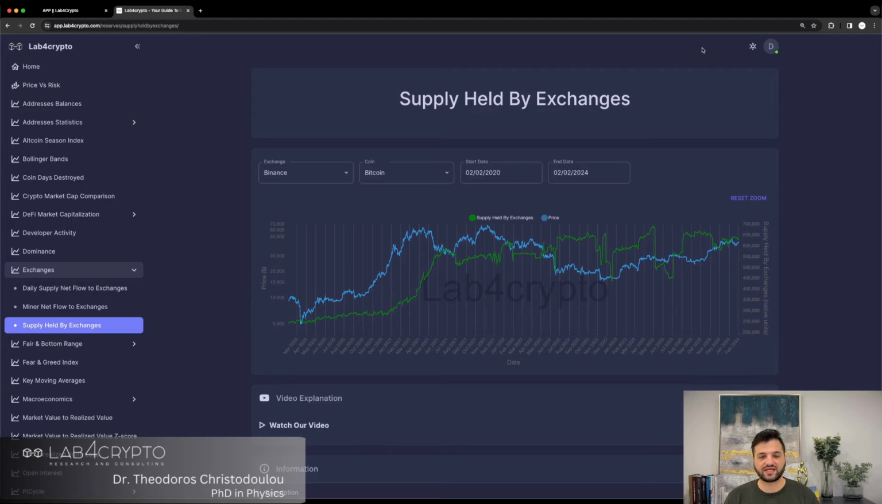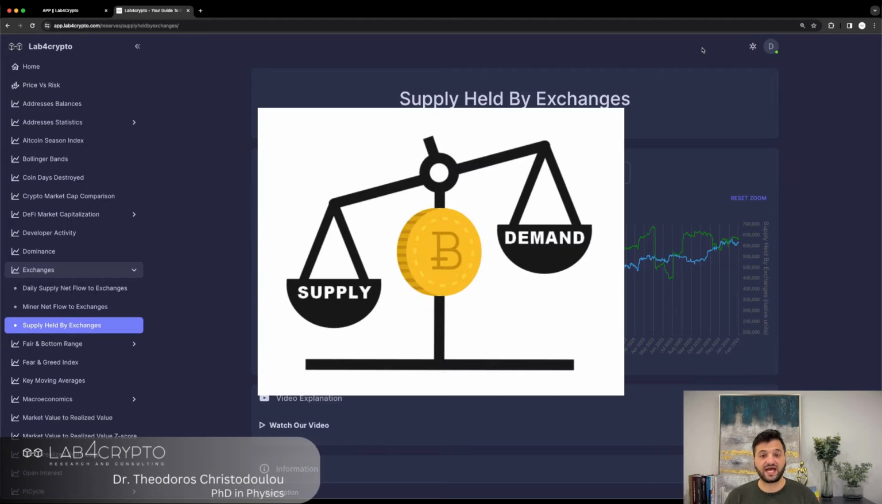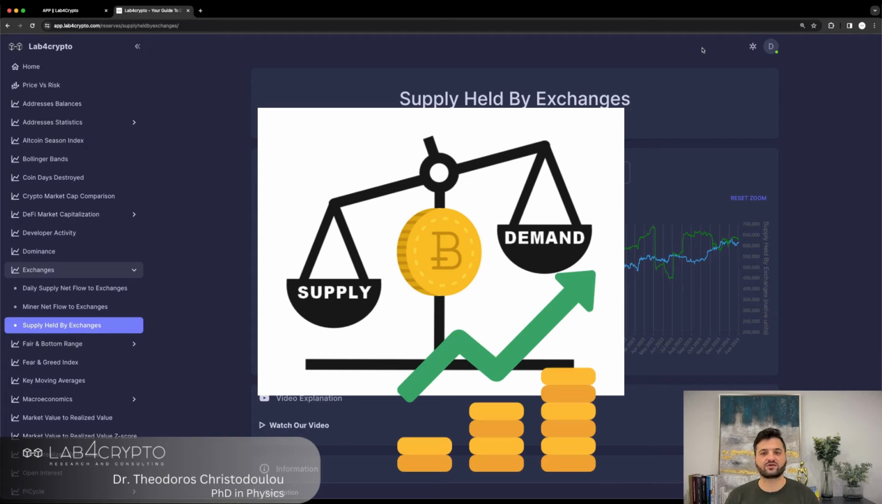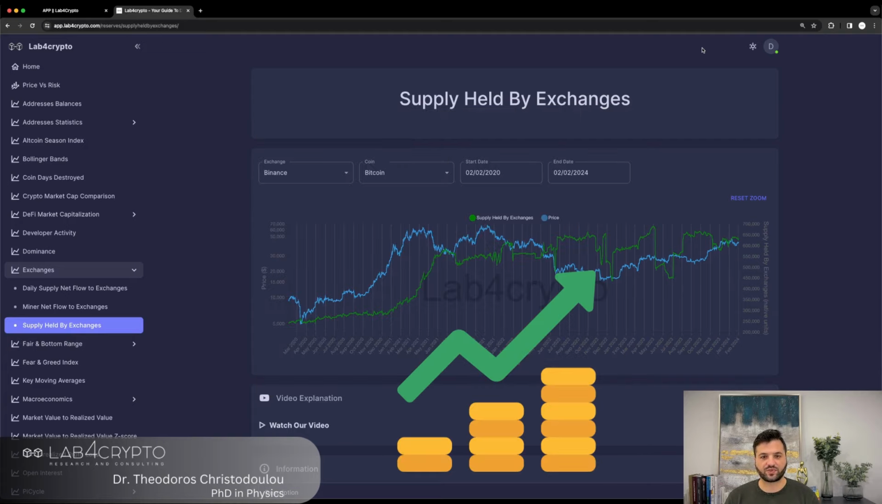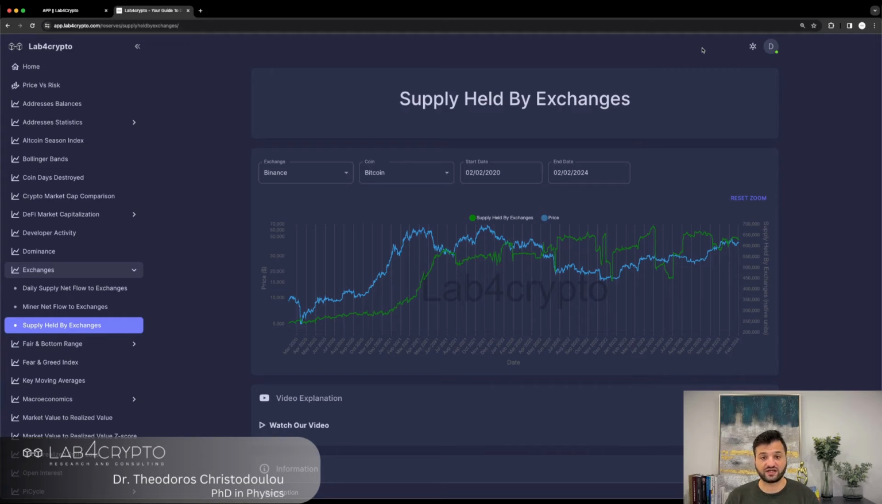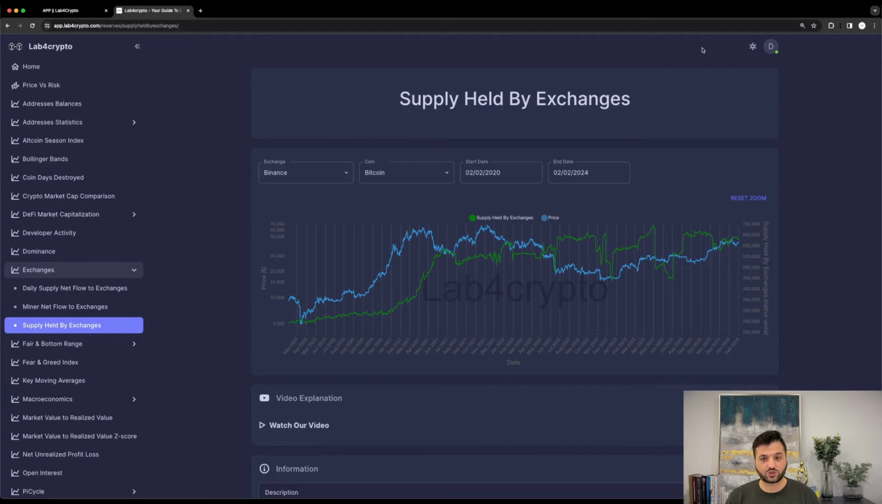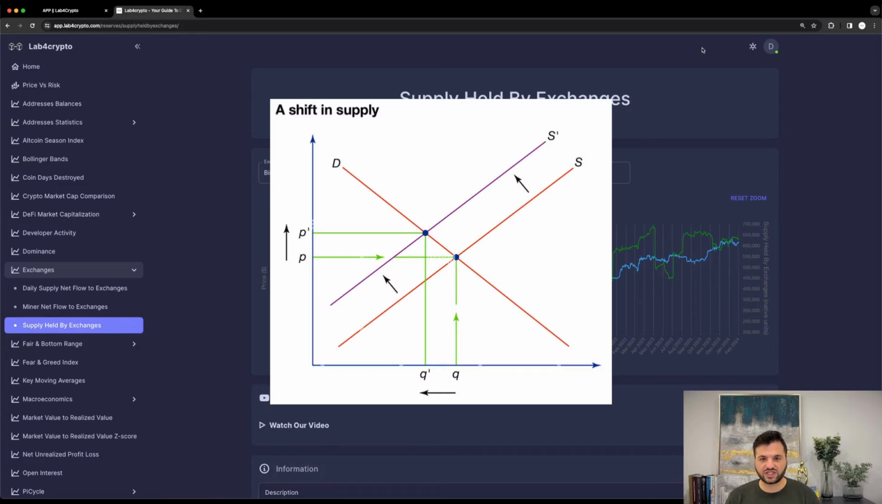You have probably heard many times that supply and demand shock for an asset will result in a price increase. Bitcoin, for example, as we approach the halving, people expect the price to increase due to a supply shock. But why will it result in a price increase when there is a low supply of Bitcoin in exchanges?